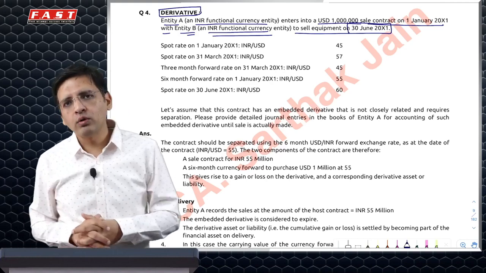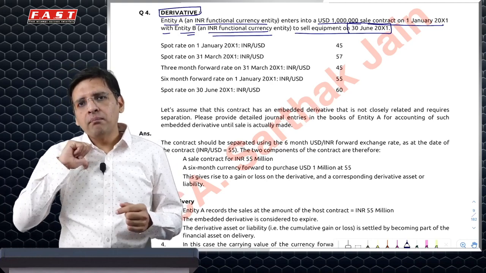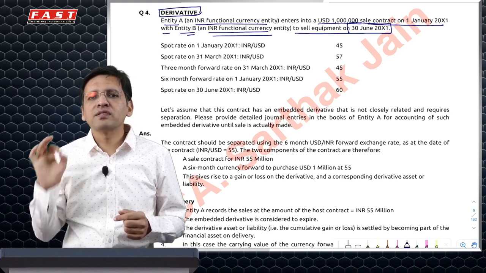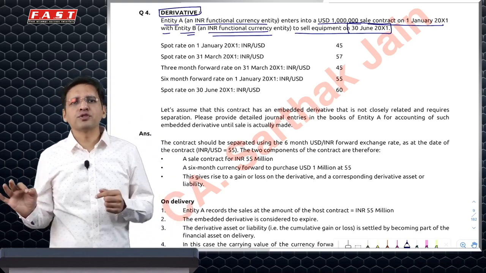Having said that, now how do I do the accounting for it? In my books, if I have to do the accounting, I'll give you one simple tip which will clear all your confusions.